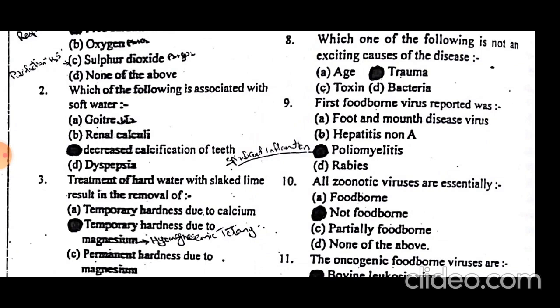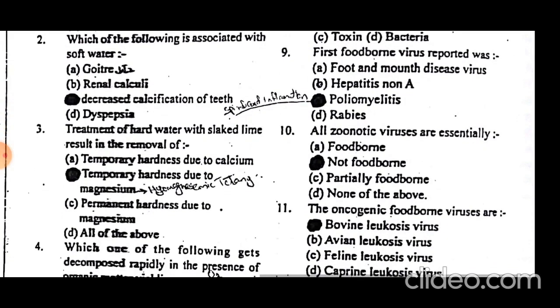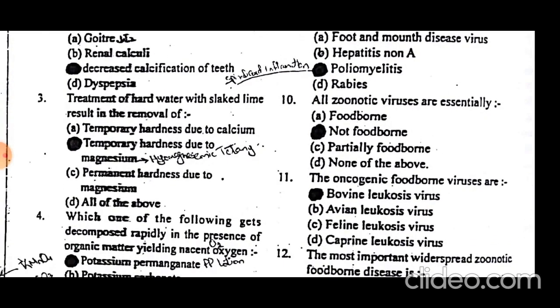All zoonotic viruses are essentially not foodborne. Zoonosis is not dependent on or linked with food, and foodborne diseases are not necessarily zoonotic, nor are zoonotic diseases necessarily foodborne. So zoonotic diseases are not linked with foodborne diseases, and food has no direct link with zoonosis.